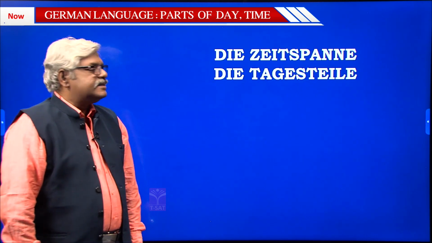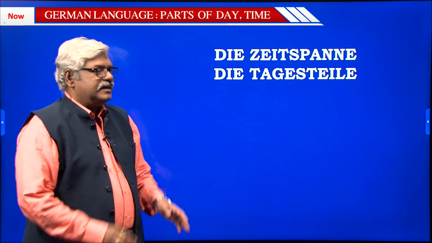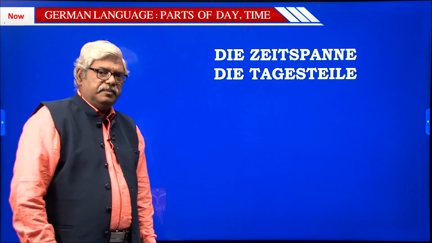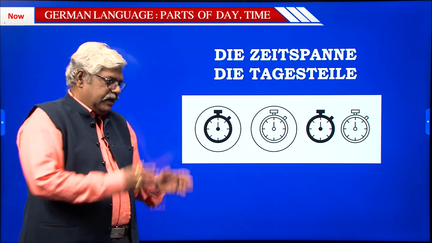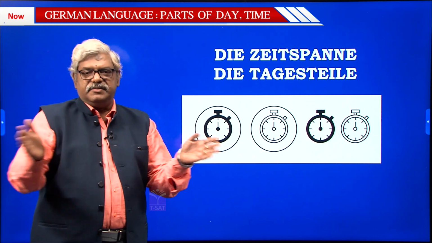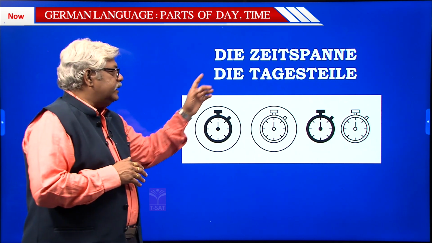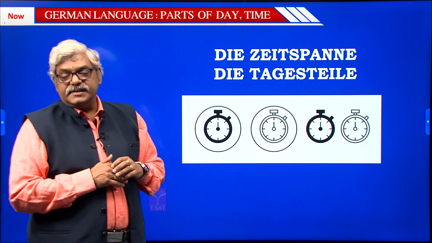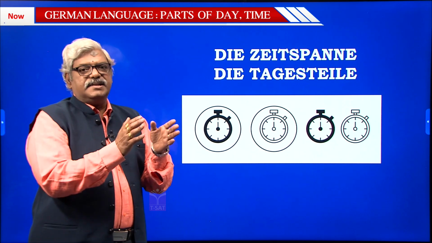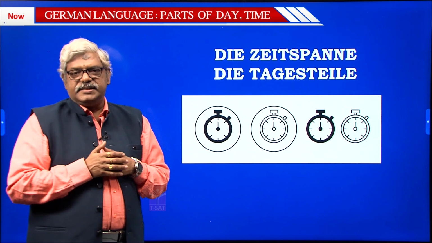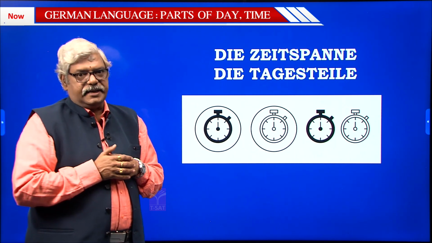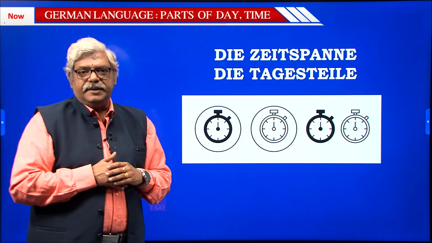So, Zeitspanne is the span of time. What do you mean by span of time? Time is divided into seconds, minutes, hours, etc. That is supposed to be span of the time. And Tageszeit, what does Tageszeit mean? The day is divided into morning, afternoon, evening, etc. They are supposed to be Tageszeit. Now let us try to understand them in German.